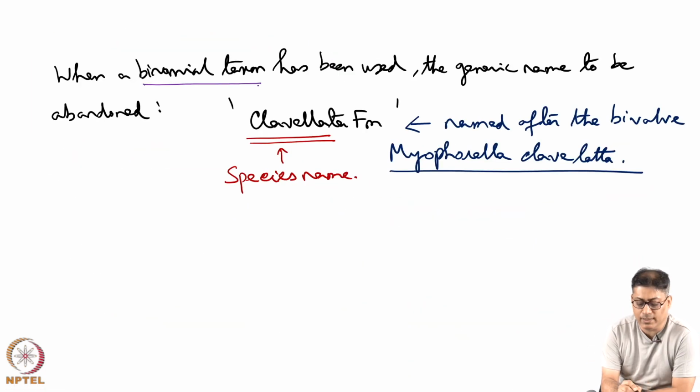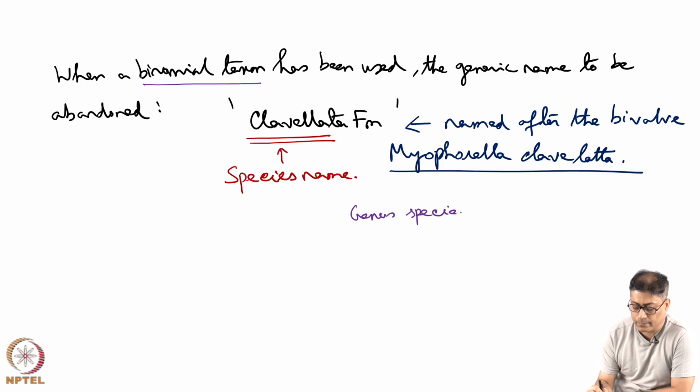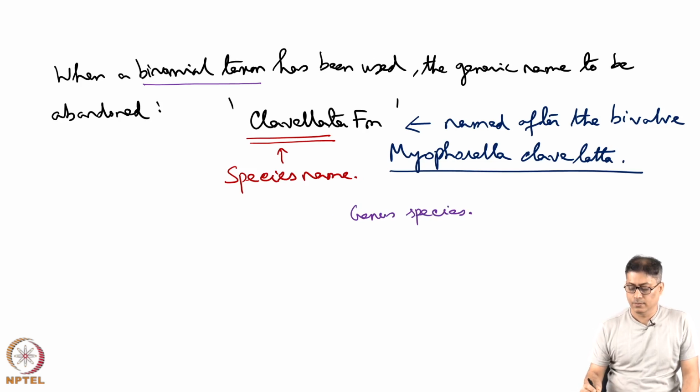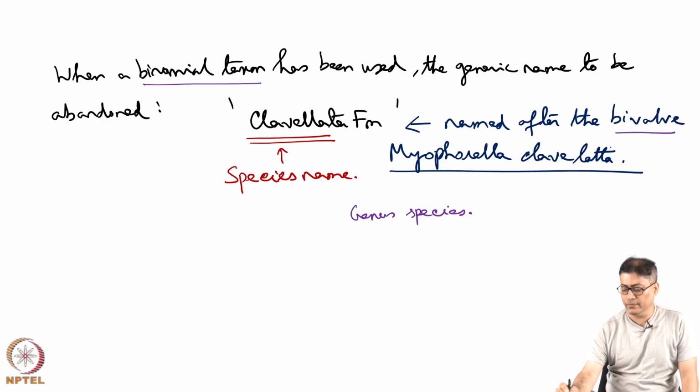Where a binomial taxon has been used, the generic name is to be abandoned. For example, the scientific name of any organism is given in terms of genus followed by species. Take an example of a bivalve, Myophorella clavellata.